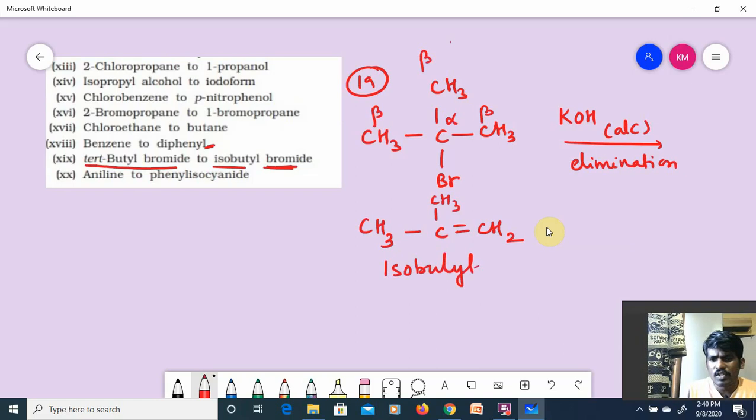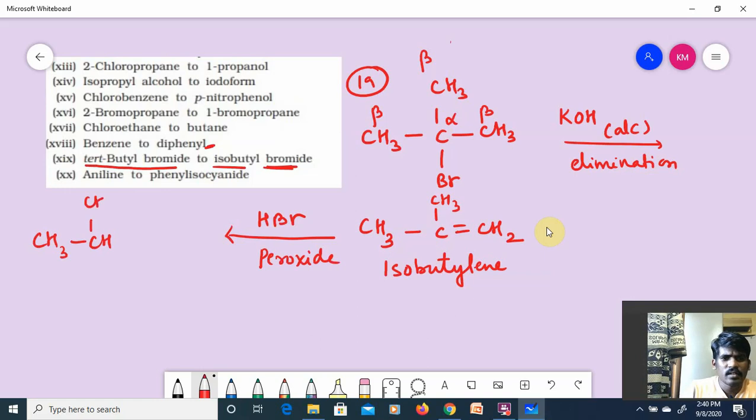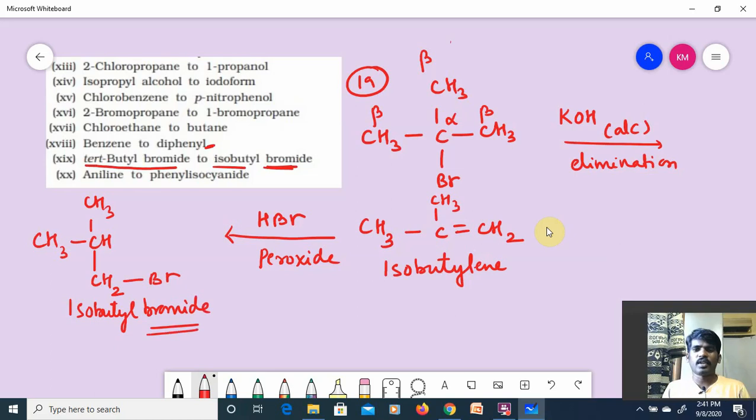I will get isobutylene. What I have to prepare? Isobutyl bromide I have to prepare. So obviously I will add HBr in the presence of peroxide. You will get CH3, CH, CH3, CH2, Br. This is called isobutyl bromide.